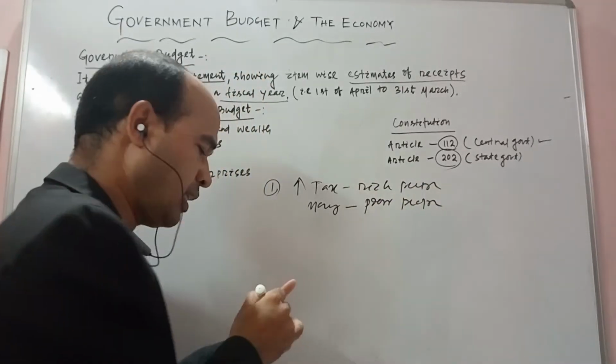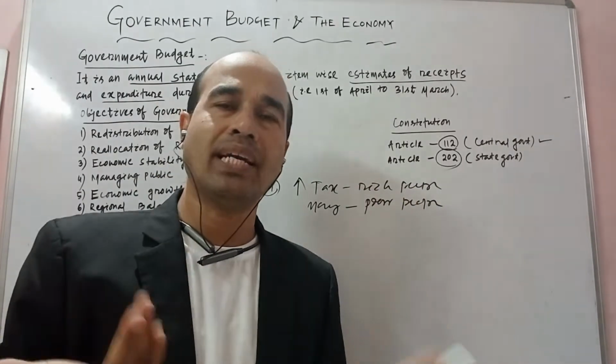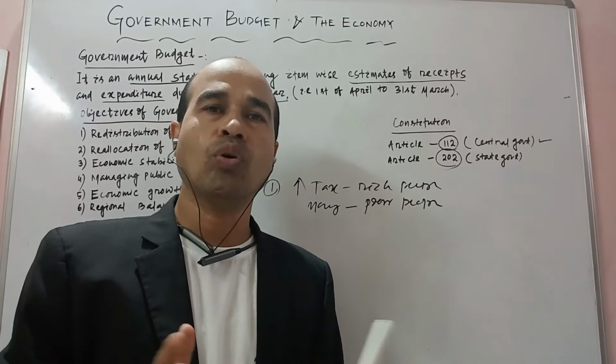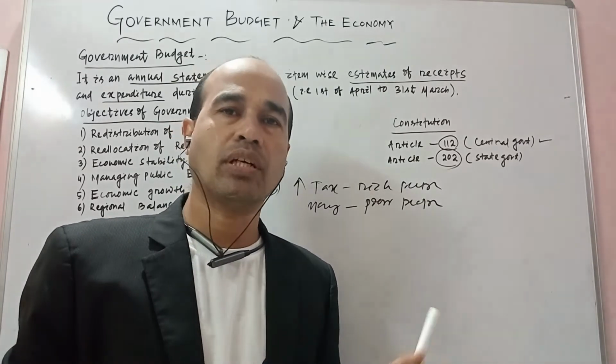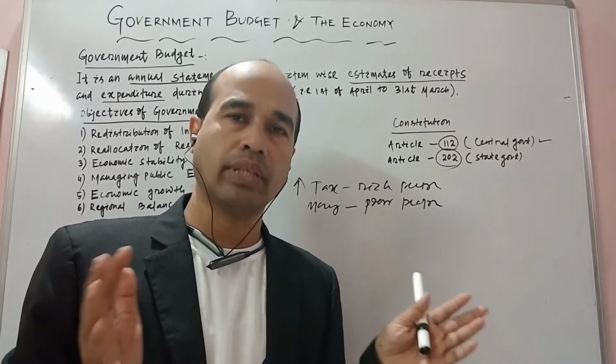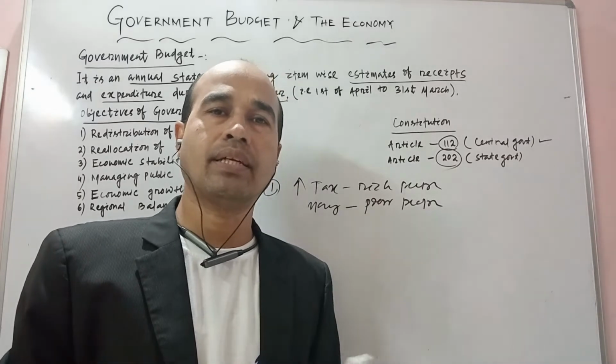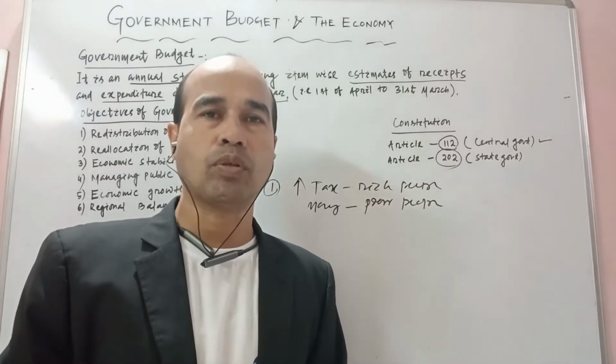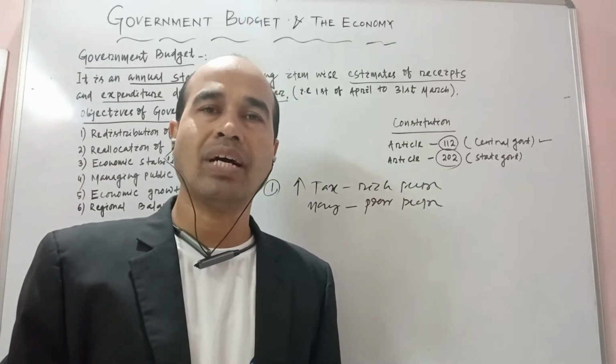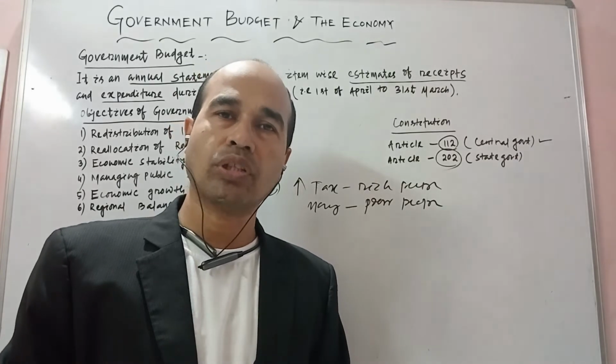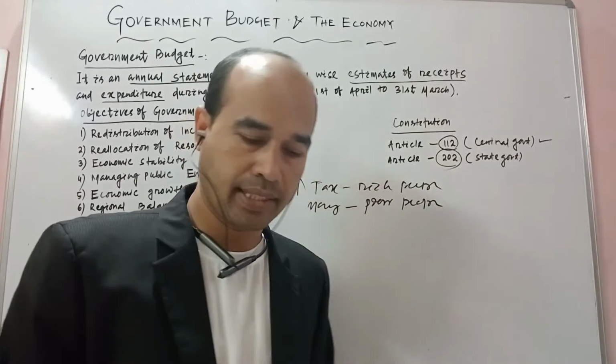Are you getting, once again? To bring the equality between poor and rich, government charges more and more tax over the rich people and spends that money for the betterment of the poor people. That is the meaning of a redistribution of income and wealth.